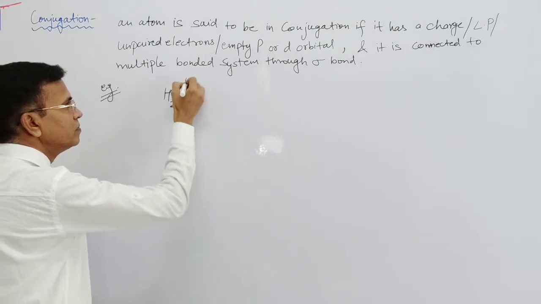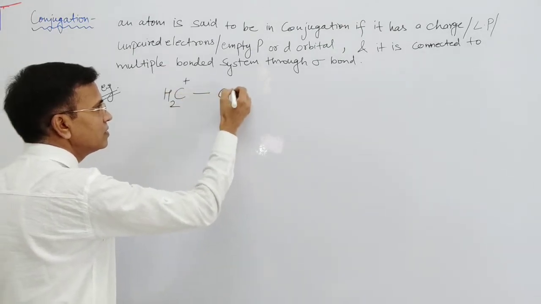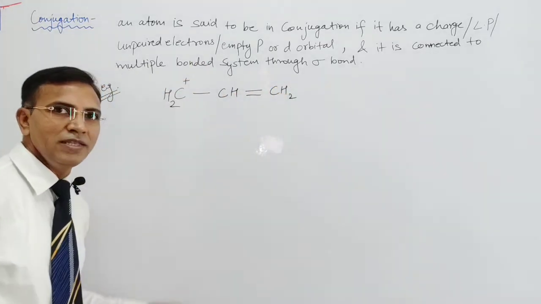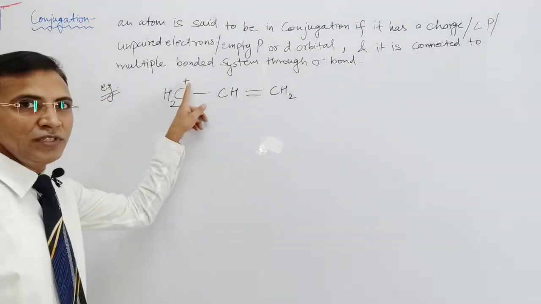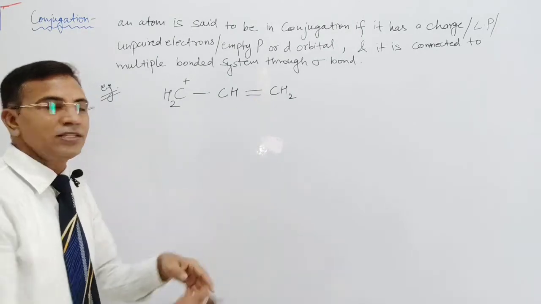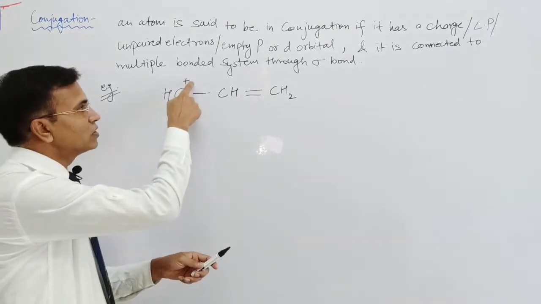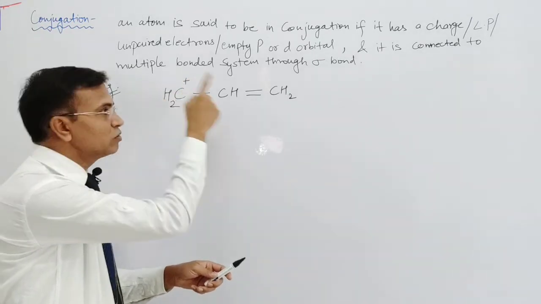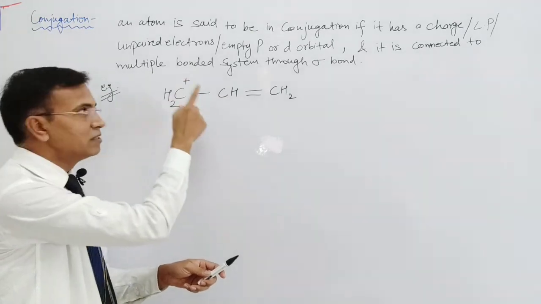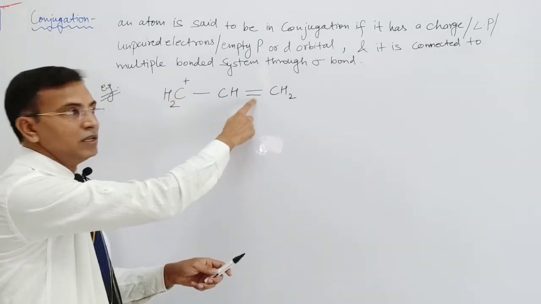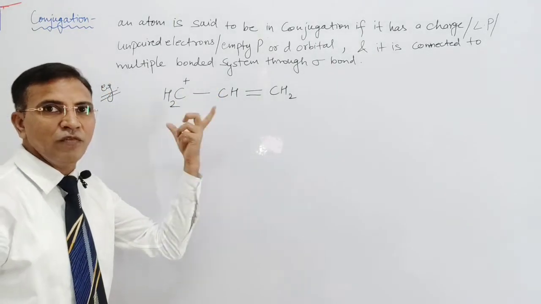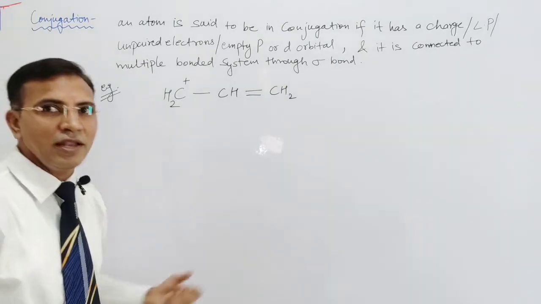CH2 positive, sigma, CH double bond CH2. So beta, in this example a positive charge is there on the carbon atom and a multiple bond system is there, and the carbon which has the positive charge is connected to the multiple bonded system through this sigma bond. So charge, sigma, multiple bonded system, that means the conjugation is there, and because of this conjugation, let me explain what is going to happen in this molecule.